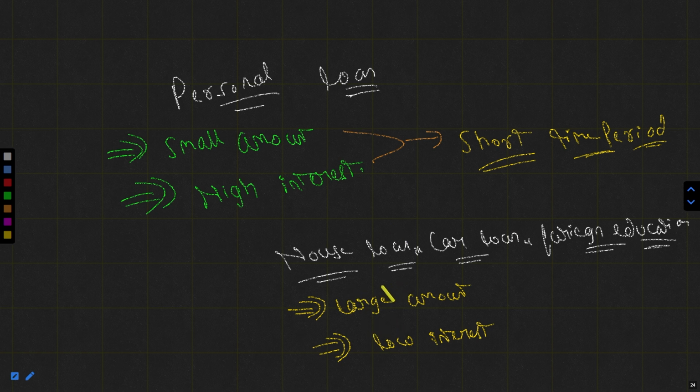1 lakh rupees. You require 10 lakh, 15 lakhs, a huge amount. Second, for car loans, generally 8 lakhs, 6 lakhs and more. For a foreign education loan, if you are going for foreign studies, the minimum loan starts from 20 lakhs and more. So the amount is generally high, and because of this the interest is generally low. The amount is high, the individual could not pay it immediately, and with a low interest rate, that's why the individual could borrow it for a long time. Because of this the time period is generally long.